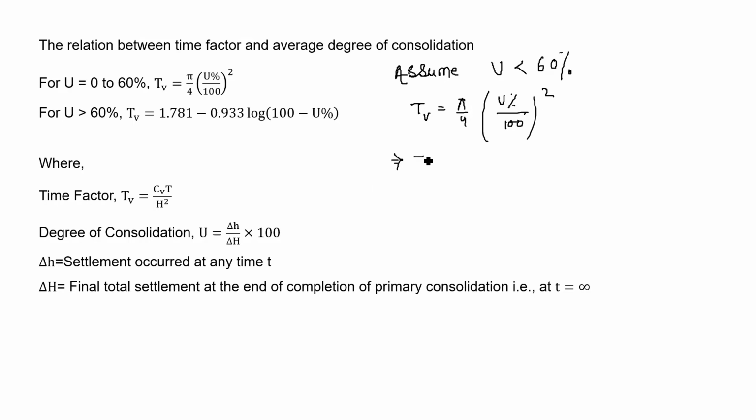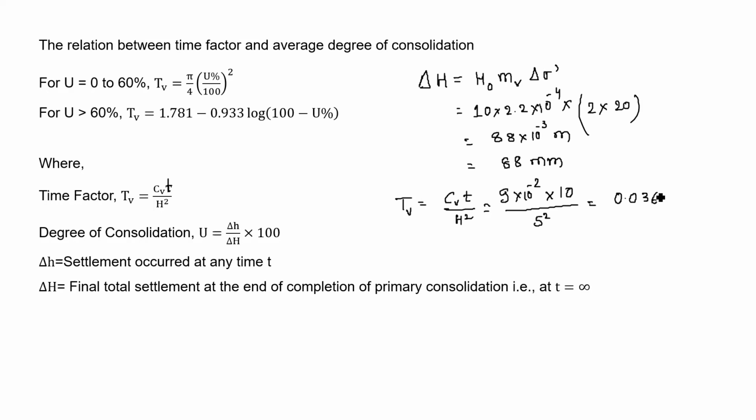Now we can write U as del small h divided by del capital H, whole square, where del small h is the settlement occurred at any time t, and del capital H is the final total settlement. The value of TV we just calculated is 0.036.